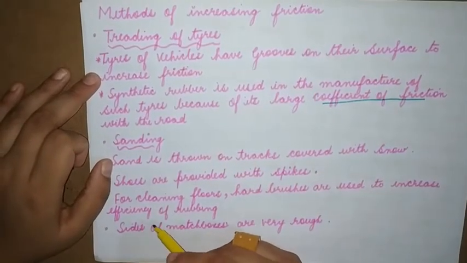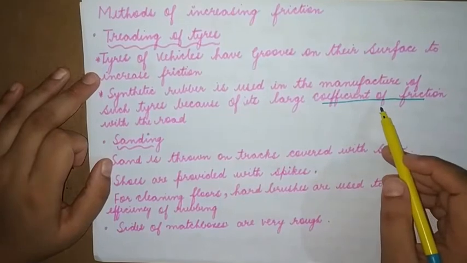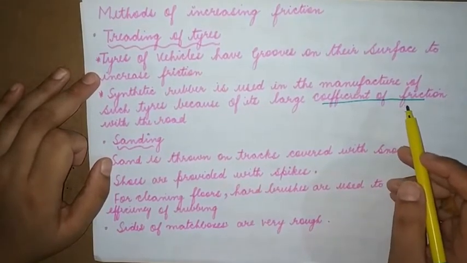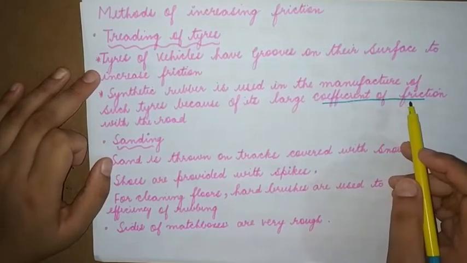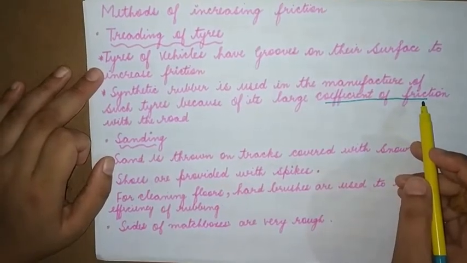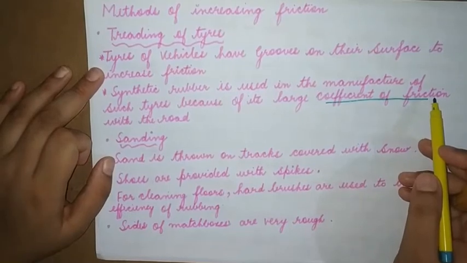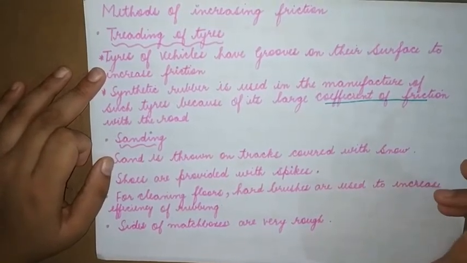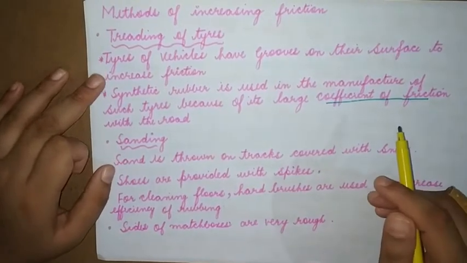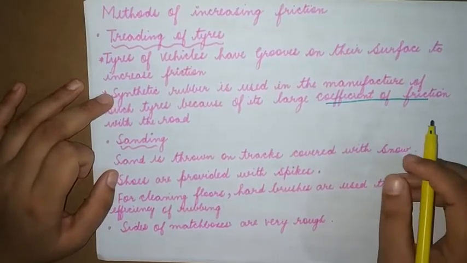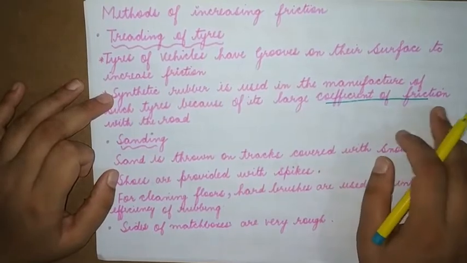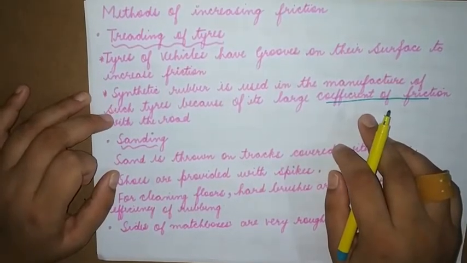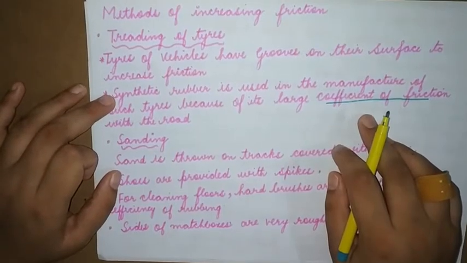Now what do I mean by this? What is this coefficient of friction? Coefficient of friction is an indicator. It tells us whether a particular substance is rough or smooth, based on which we can use it accordingly. So because of the coefficient of friction, we are able to figure out that synthetic rubber can be used in the tires because